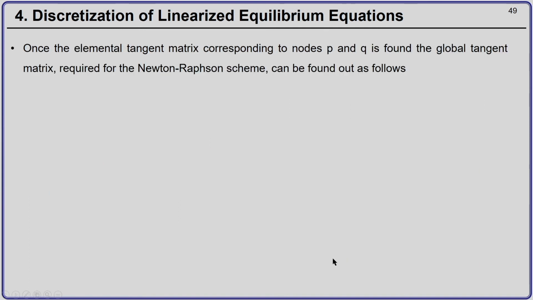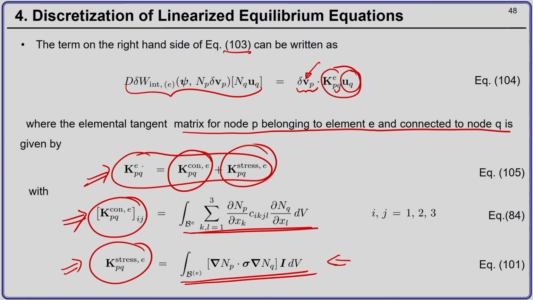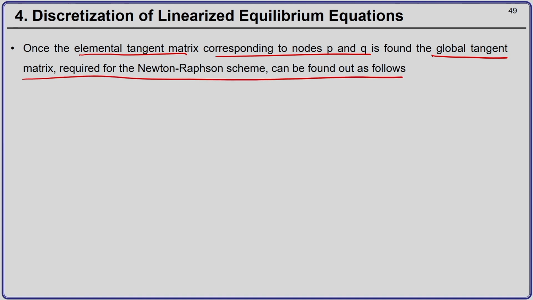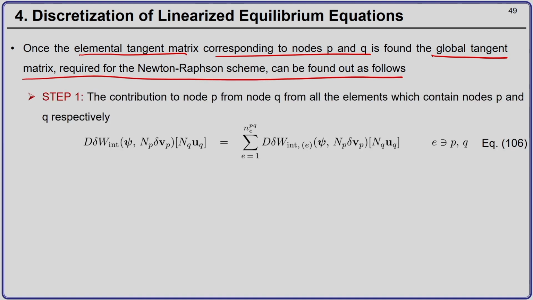Once the elemental tangent matrix for nodes P and Q is found, the global tangent matrix required for the Newton-Raphson scheme can be found as follows.